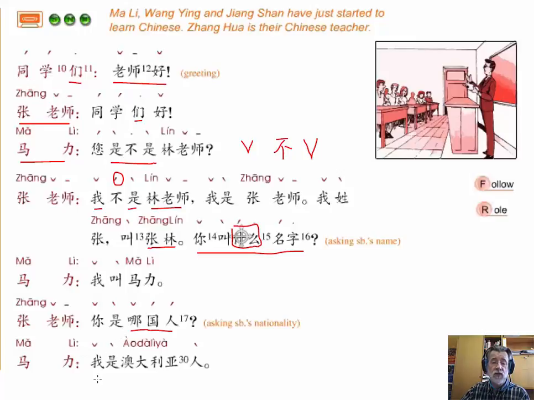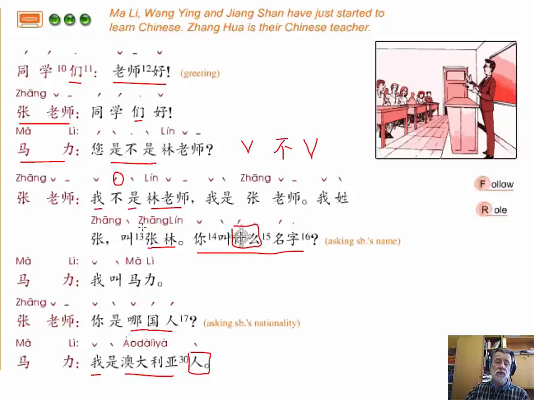And Ma Li says, 我是澳大利亚人. And it's interesting. Ma Li has replaced the 你 with a 我, because obviously Ma Li is referring to himself. And Ma Li has replaced the 哪国 with 澳大利亚, and has kept the 人 from 哪国人. So really, you substitute a country name for 哪国 and keep the 人.